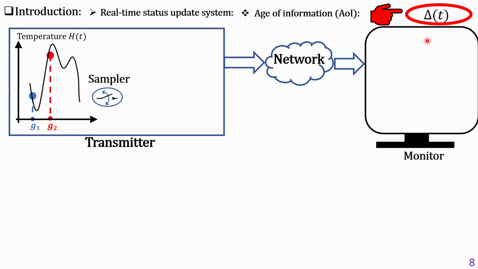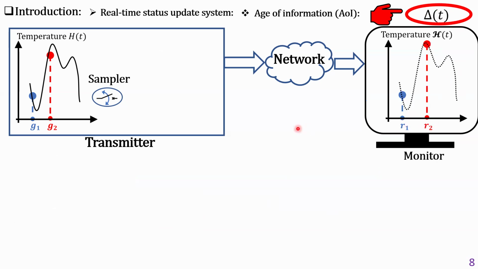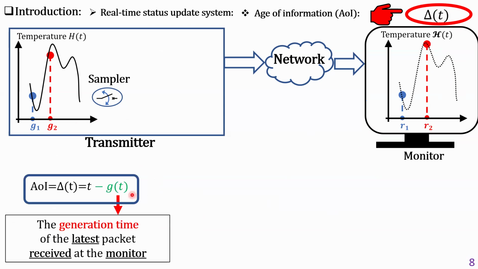Age of information is a monitor-related measure, which reflects to what extent the information at the monitor is outdated with respect to the information at the transmitter. And it can be mathematically formulated as T minus G of T, where G of T is the generation time of the latest packet received at the monitor.